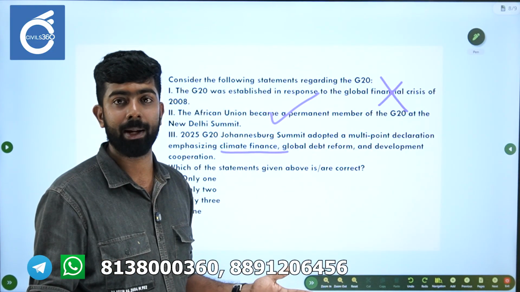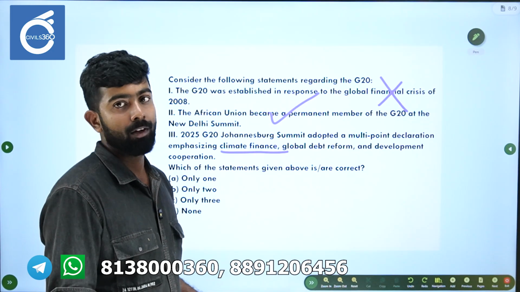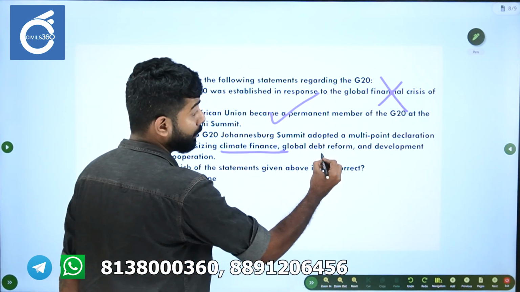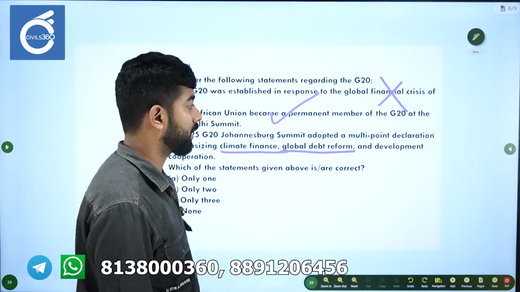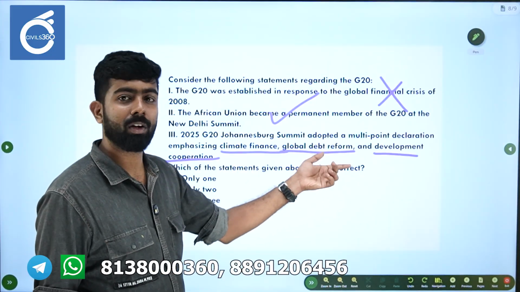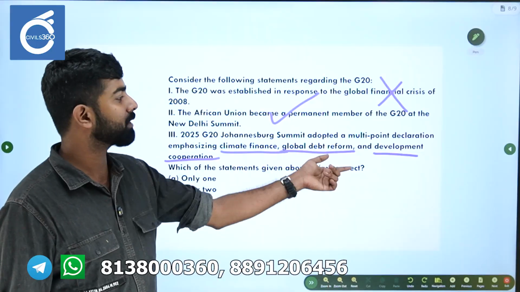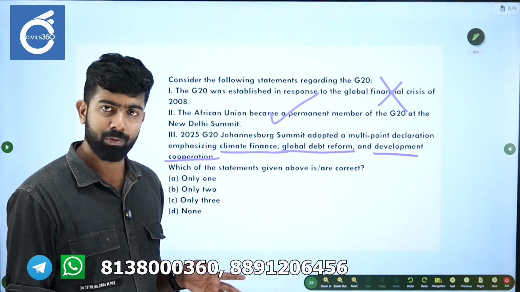The countries came together to invest in disaster risk resilience, for reducing the risk to developing countries. Global debt reform, a reaffirmed commitment to the G20 common framework, and development cooperation. So these are all broader contexts. You can say that there is a high probability that these things will be focused upon by the declaration. Somewhere it would be there.